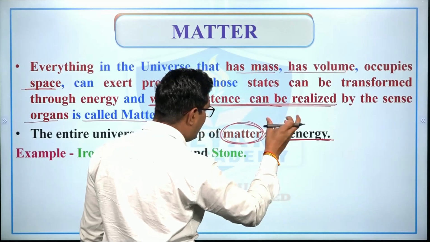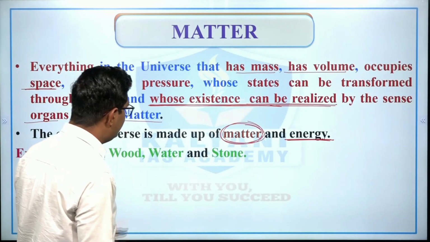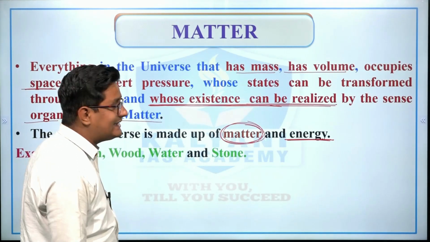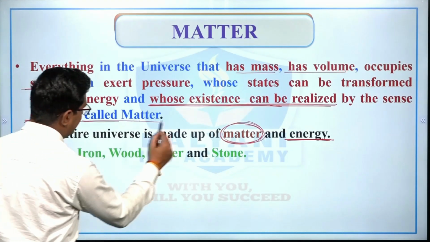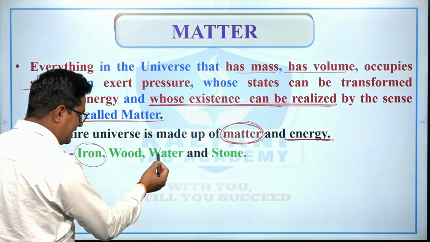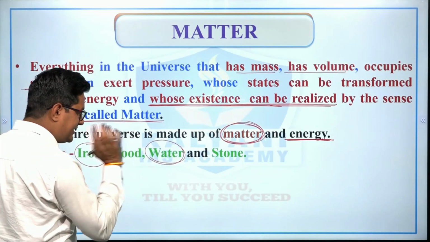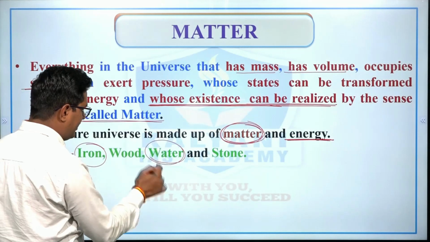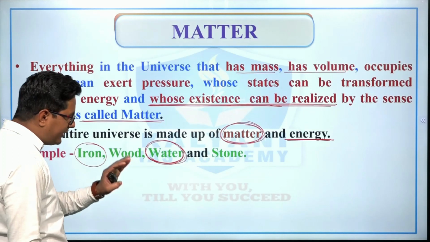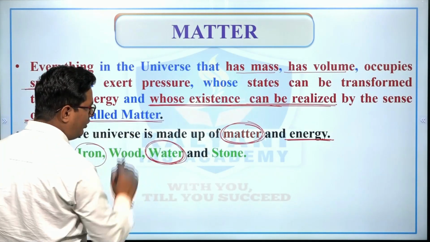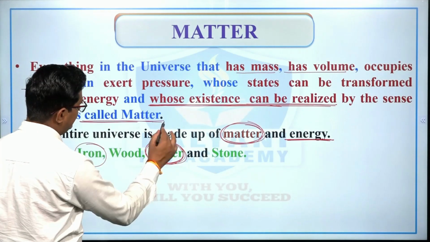But if we want to define it in short words, or in minimum words, then everything in the universe whose existence can be realized by the sense organs is known as matter. Because wood, iron or water, we can see, we can touch, and we can feel, so their realization is possible, right? So that is why we can say that whatever's existence can be realized by the sense organs is known as matter.